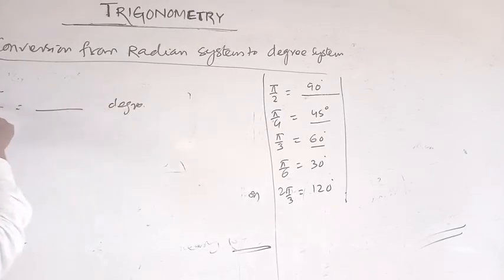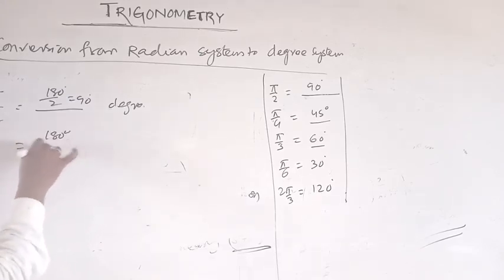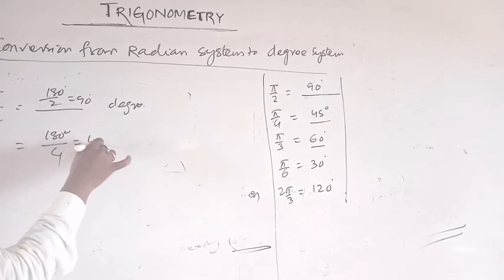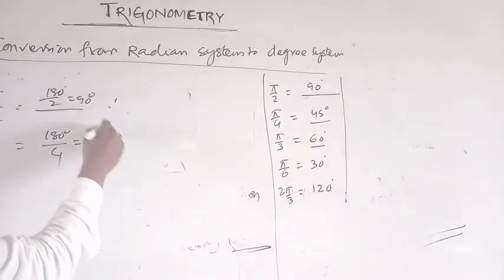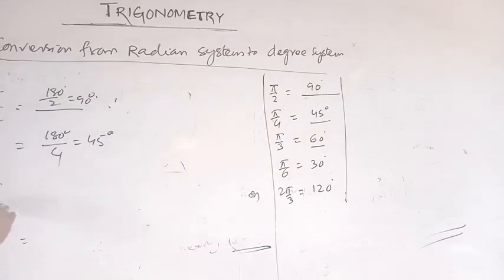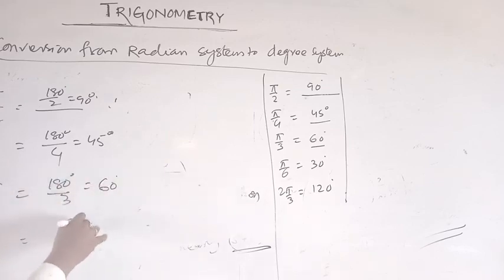We know pi radian equals 180 degree, divided by 2, so this is 90 degree. Similarly pi by 4 is 180 degree by 4, so 45 degree, and pi by 3 is 180 degree by 3, which is 60 degree, etc.